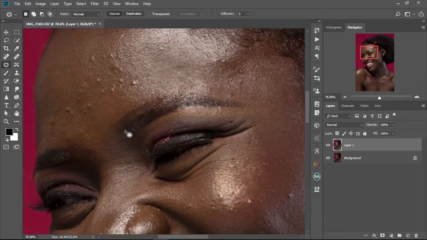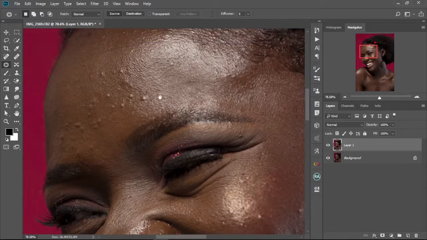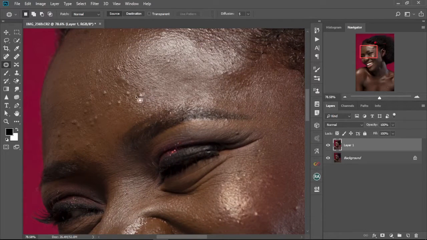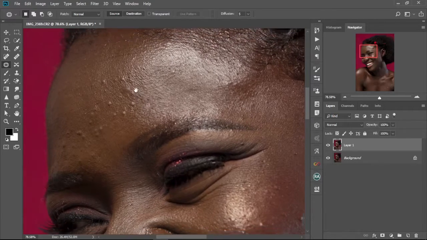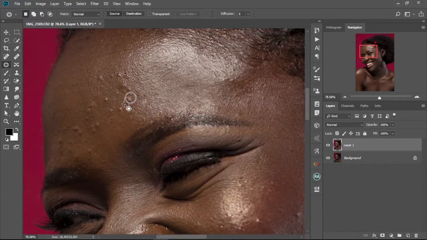So let's just jump in and start with this one. As you can see, this pimple over here is what we don't like, and this side is much cleaner. So we're going to circle it up like this, and then drag it to the side. As you can see, the pimple is gone. That's basically what we're going to do for the whole image: circle and drag it to the side that is cleaner.